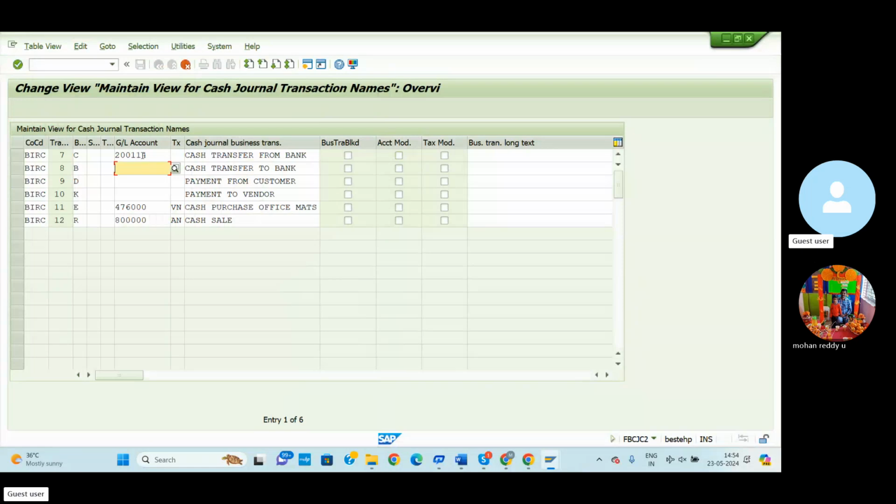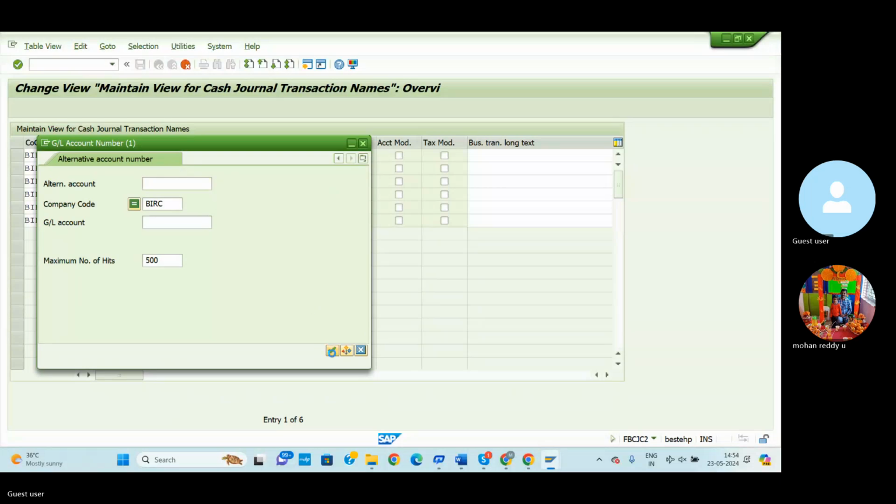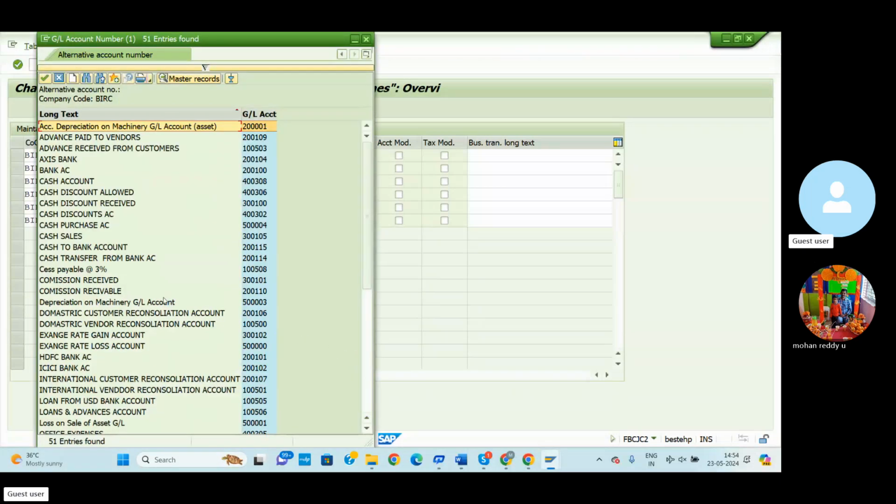Here we can select the cash transfer from bank. This one is cash transfer to the bank, so we can deposit the amount to the bank. Select here, and for cash deposit to the bank, a cash to bank ledger we can select, the cash to bank account. This one.